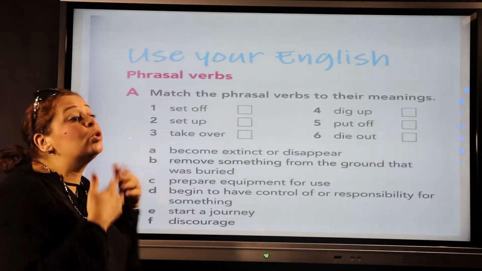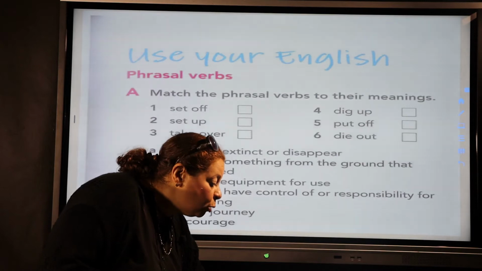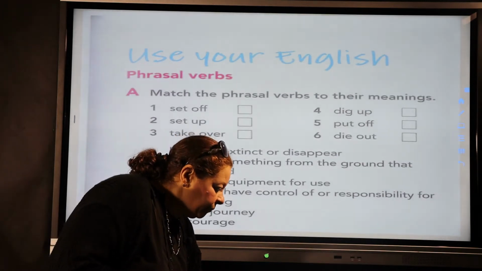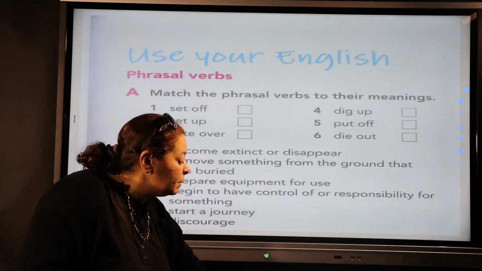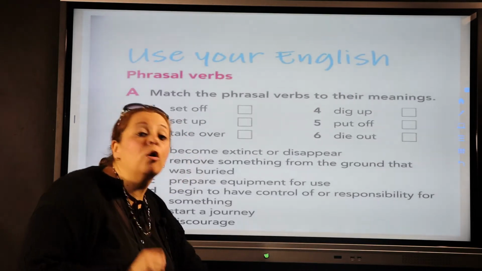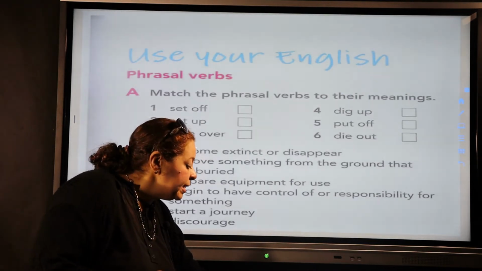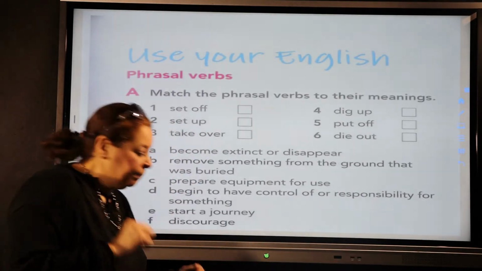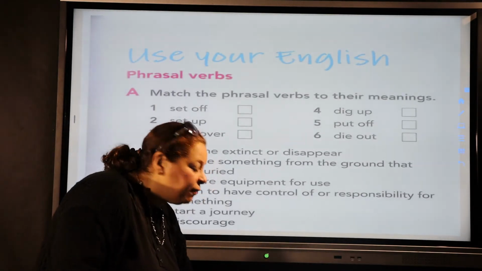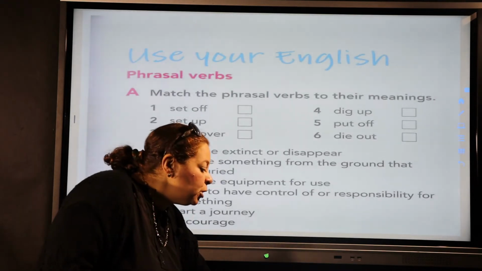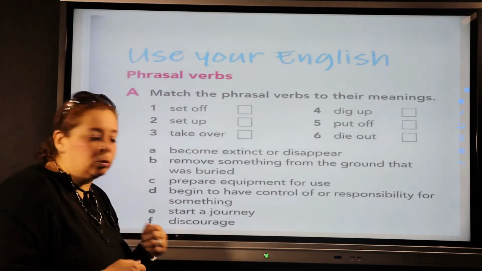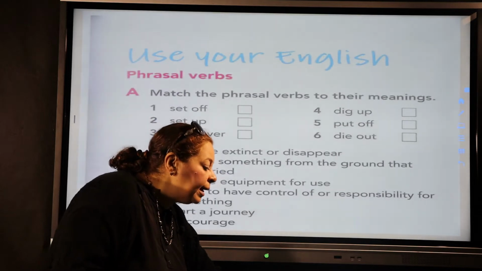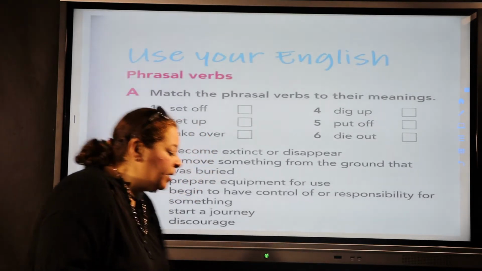Now, set off means to start a journey. Okay? Set up means prepare equipment or a tool for use. Number 3, take over, begin to have control or responsibility of something. Dig up, remove something from the ground. Put off means to discourage somebody. Die out, become extinct or disappear.